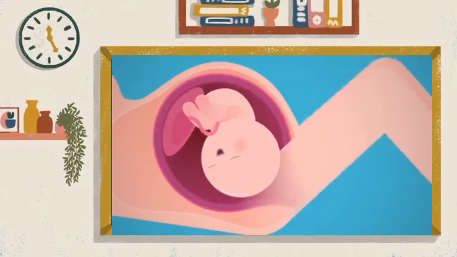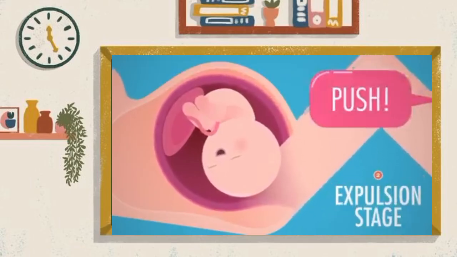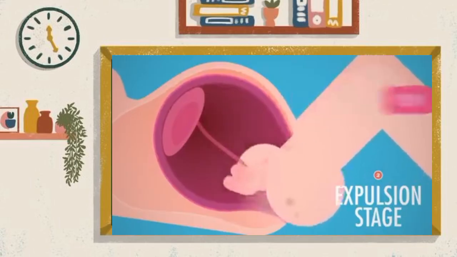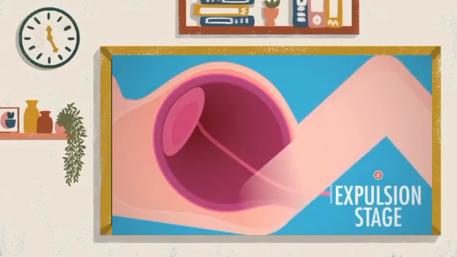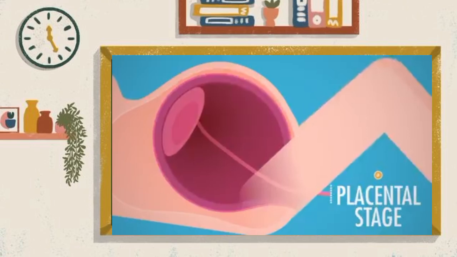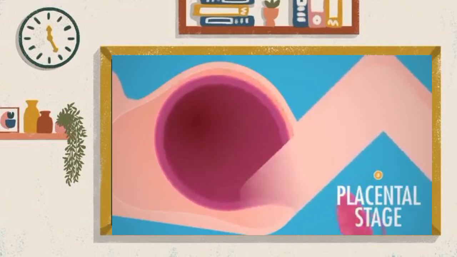Once the cervix is fully dilated, the mother should feel the urge to push. The resulting expulsion stage lasts from full dilation through crowning and actual delivery as the infant is pushed headfirst through the cervix and out the vagina. But even after the baby is out, the mother still has a placenta to get out. Within about 30 minutes of delivery, strong contractions carry out the placental stage of labor, dislodging the placenta from the uterine wall to deliver the so-called afterbirth.